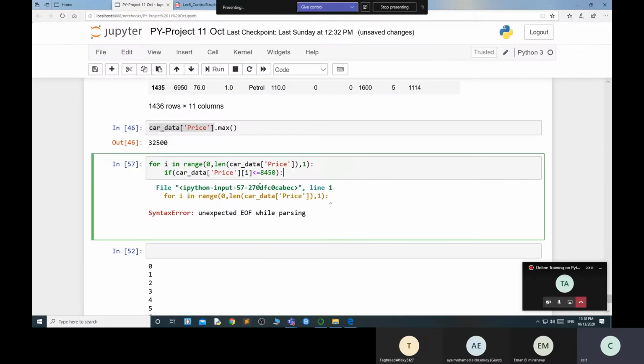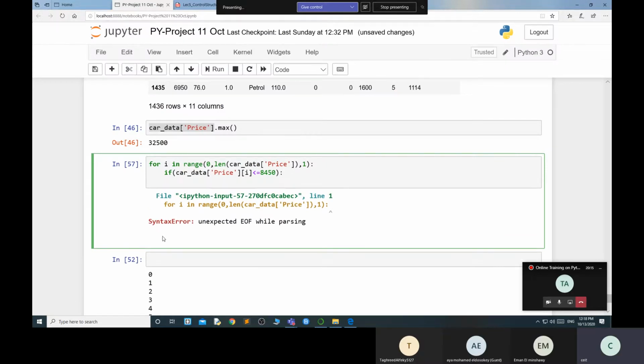If this is so, then I will use car data equal to low.